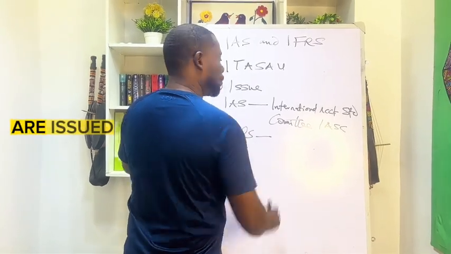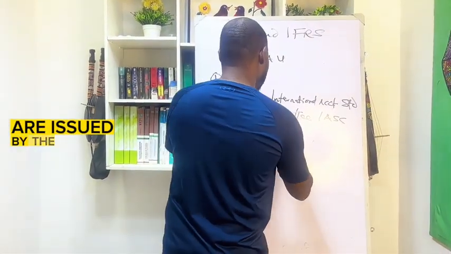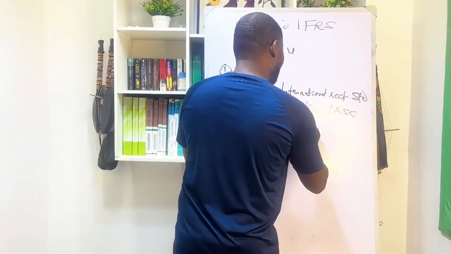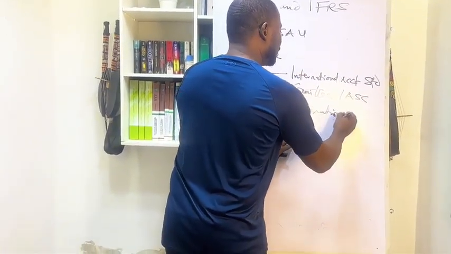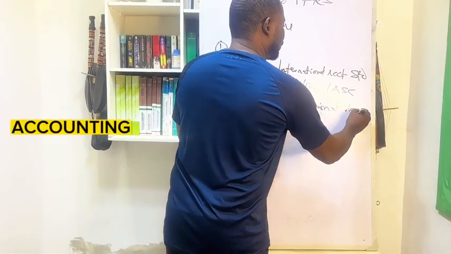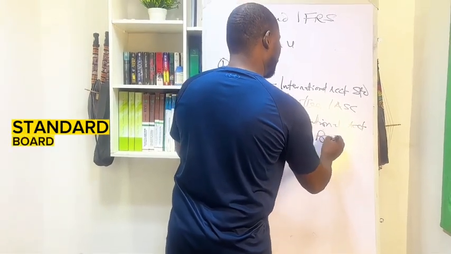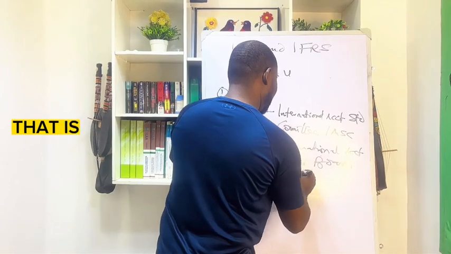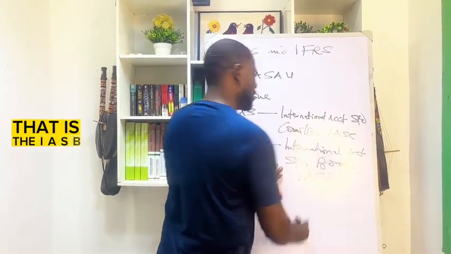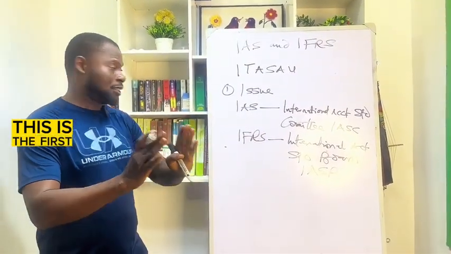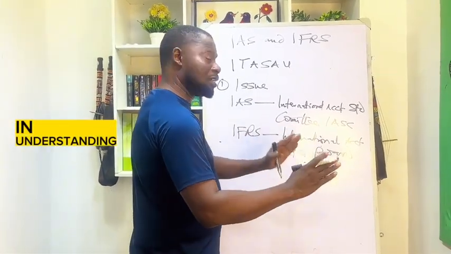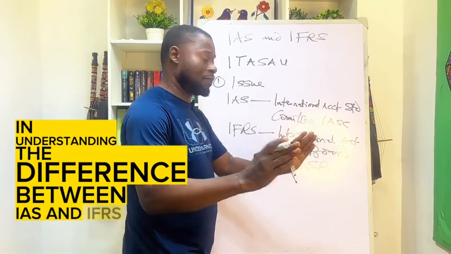Good. Now, IFRS are issued by the International Accounting Standards Board. That is the IASB. So this is the first in understanding the difference between IAS and IFRS.